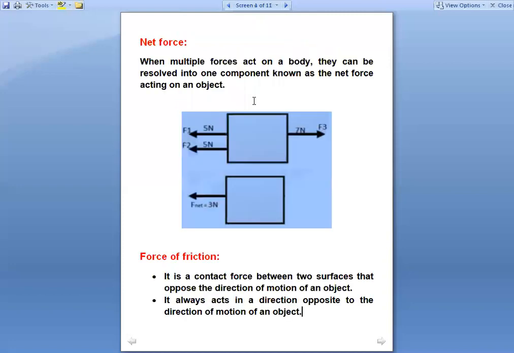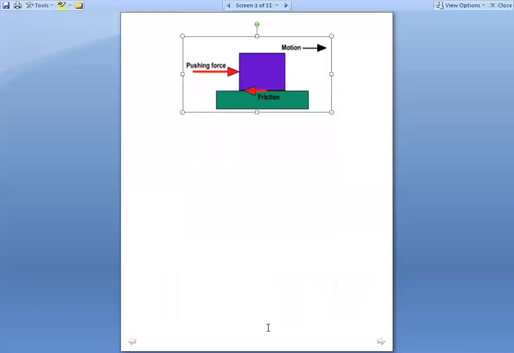So how will you define the force of friction? It is a contact force between two surfaces that opposes the direction of motion of an object. और frictional force की direction क्या होगी? Opposite to the direction of motion of an object. So till this topic you have studied in class 8 also.